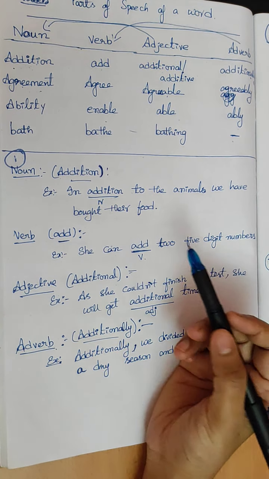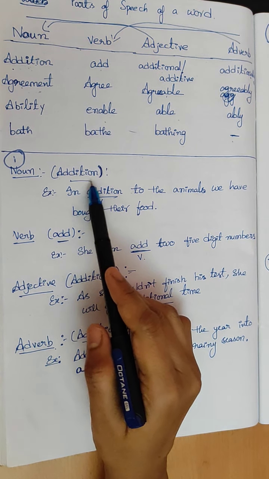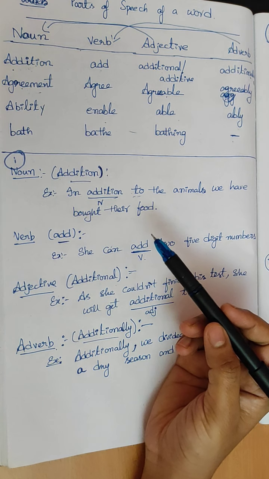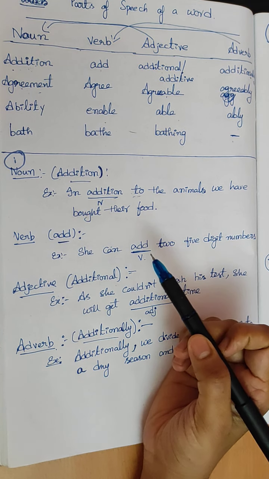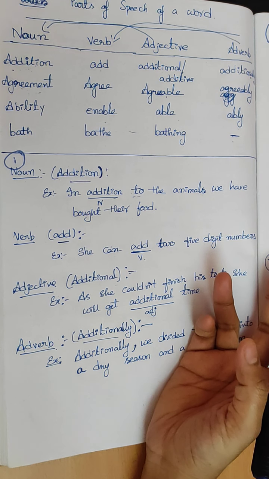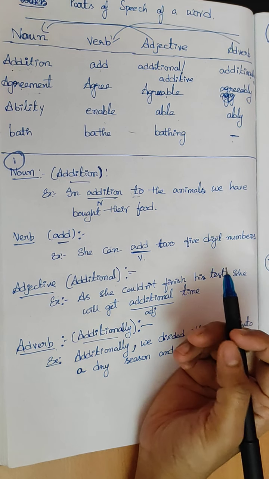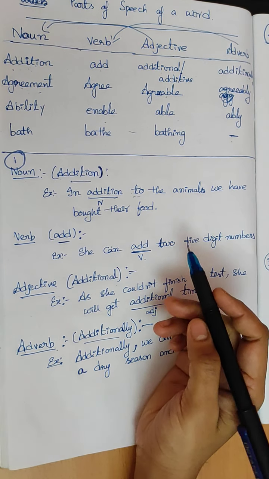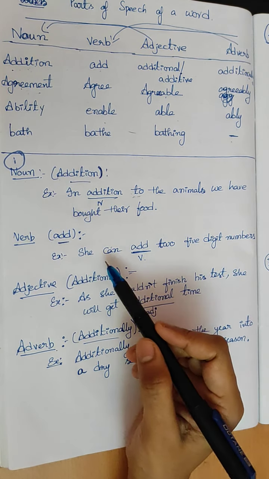Whenever we use the word addition, "in addition to" will be there. In addition to her problems, she lost her job. Addition means adding extra things.